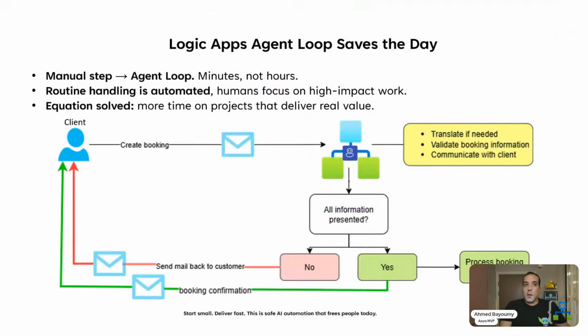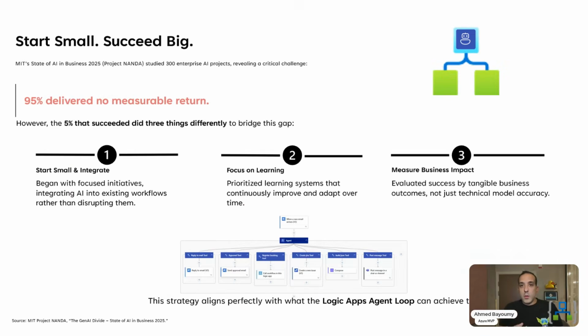So as we can see now, what we did is we did something really small and simple, and it was possible to deliver this fast, and it did free people's time and scaled up their working hours during the day, so they don't have to think about this anymore. They just need to keep track of it if it needs something, and it will always keep them in the loop. So the key here was starting small, because as you say, starting small always ends up with succeeding big.